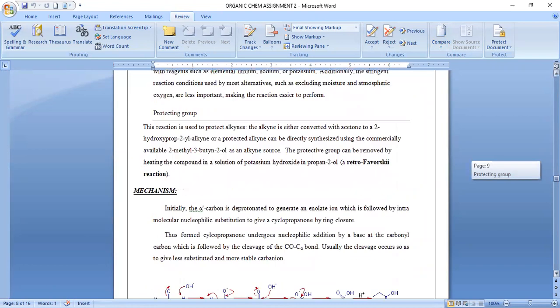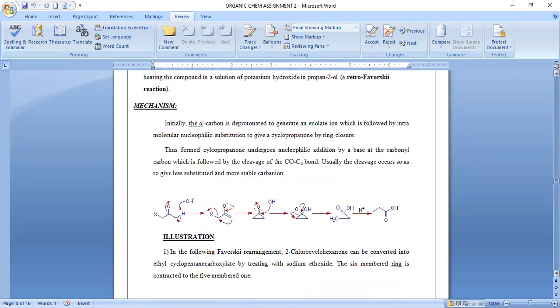Next is the mechanism of this reaction. Initially, the alpha carbon is deprotonated. The alpha carbon is the carbon which is attached to the functional group. So first it is deprotonated to generate an enolate ion, which is followed by intramolecular nucleophilic substitution, and it gives cyclopropanone. Then the cyclopropanone undergoes nucleophilic addition by a base at the carbonyl carbon. Then, by cleavage, it gives the less substituted and more stable carbanion.